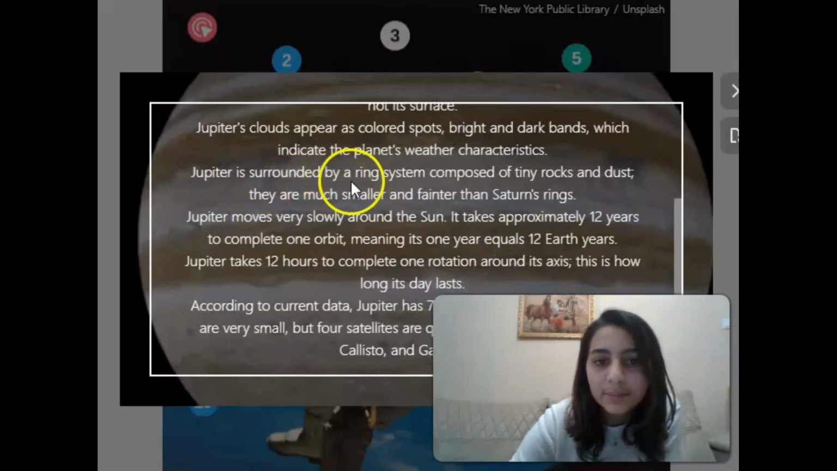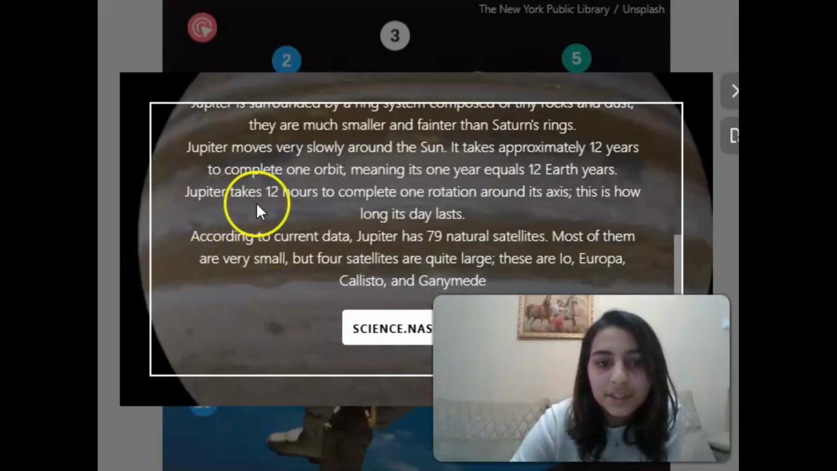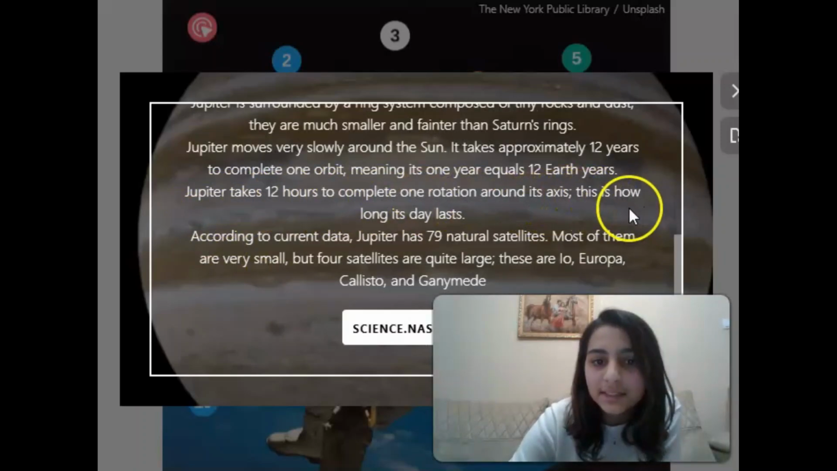Jupiter is surrounded by a ring system composed of tiny rocks and dust. They are much smaller and fainter than Saturn's rings. Jupiter moves very slowly around the Sun. It takes 12 years to complete one orbit, meaning its 1 year equals 12 Earth years. Jupiter takes 12 hours to complete one rotation around its axis. This is how long its day lasts.